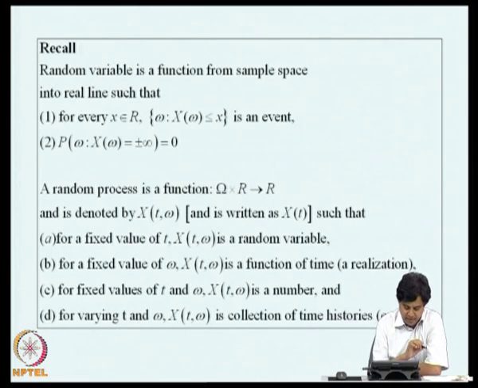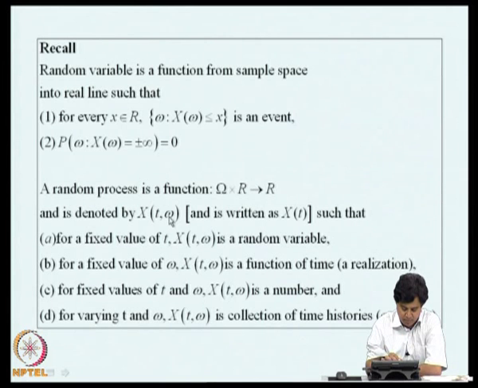So, now we can try to offer a slightly better definition. We can recall that when we defined random variable, we defined it as a function from sample space into the real line, such that for every x, where omega is a sample point, this set X of omega less than or equal to x was an event on which we assigned probabilities. We also impose certain restrictions on the events, and we can generalize this definition now: a random process is a function from the Cartesian product of sample space and a real line to the real line, and this we denote as X of t comma omega.